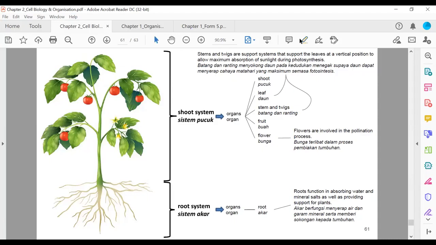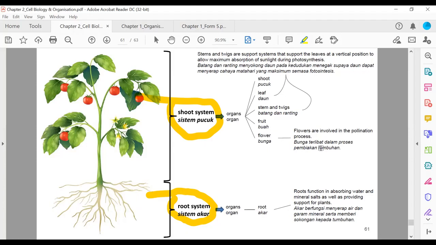I'm not very sure why I cannot highlight here. I'm not very sure about that. Okay, so kita ada sistem pucuk, shoot system, and we have root system. So plants have only two systems.